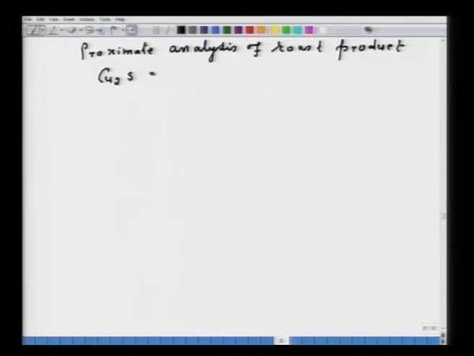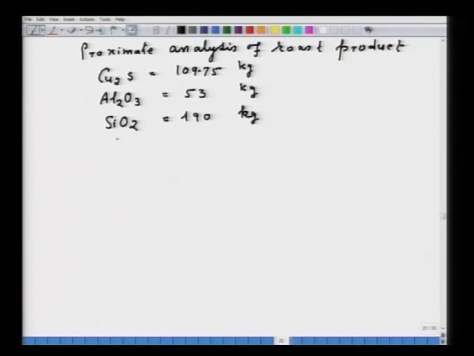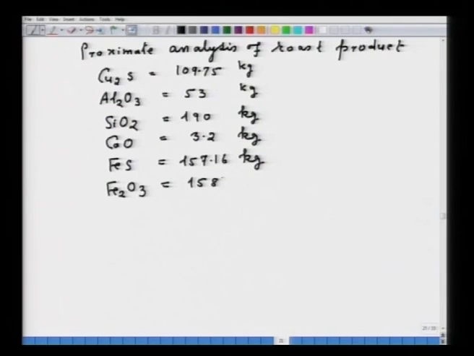So, I can write down Cu2S, that is equal to 109.75, Al2O3 53, these are all in kg, SiO2 equal to 190 kg, CaO 3.2 kg, FeS 157.16 kg, Fe2O3 just now we have found out 158 kg, and Fe3O4 that is equal to 120 kg.